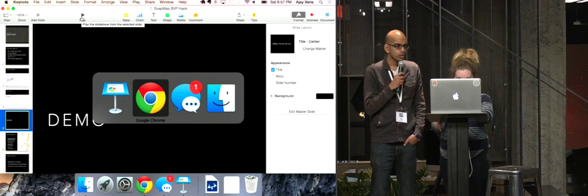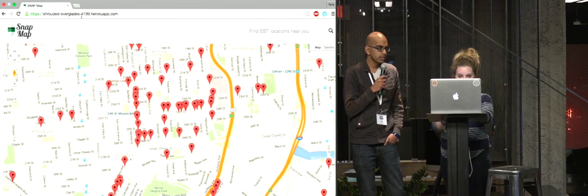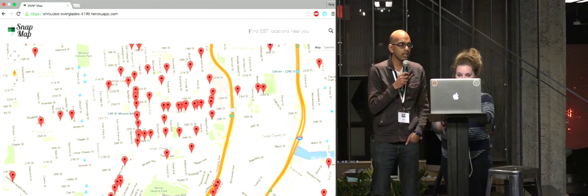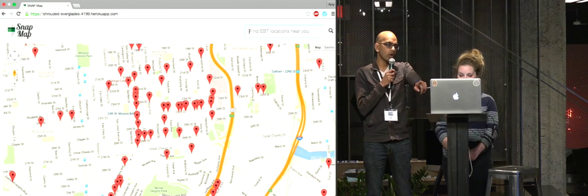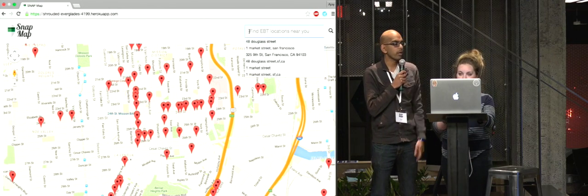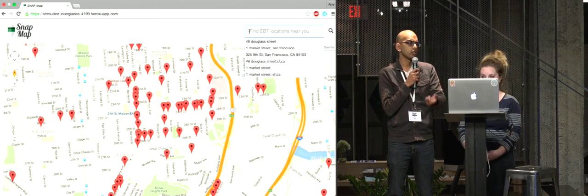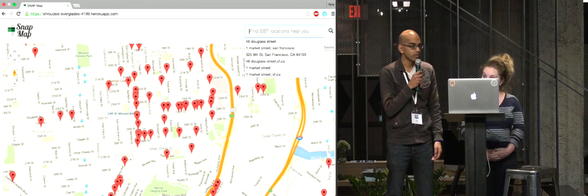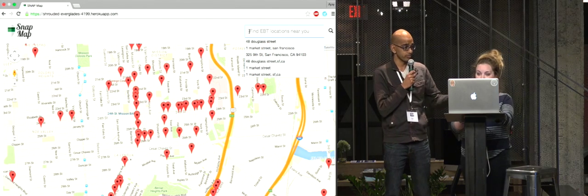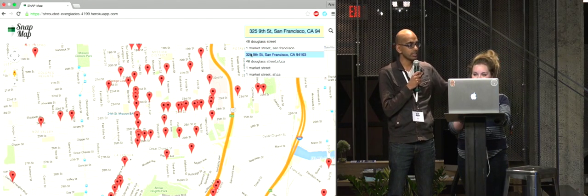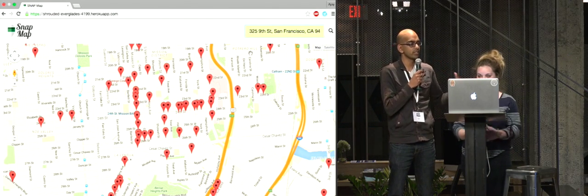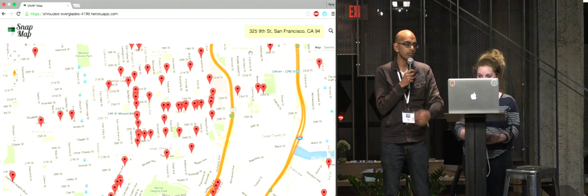Thanks, Holly. So basically what we built is SnapMap. It's a Google map. Those droplets, the markers on the map, are locations where you can redeem your EBT card, which is how you redeem your food stamps. Holly did the hard work of magically finding these crazy CSVs and messy data, cleaning it, transforming it, and then putting it on the map.